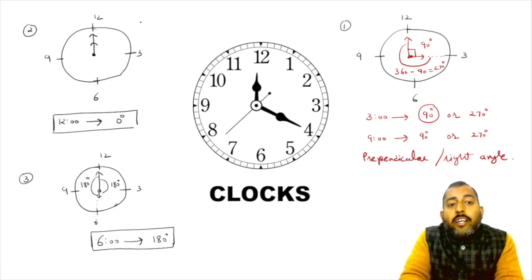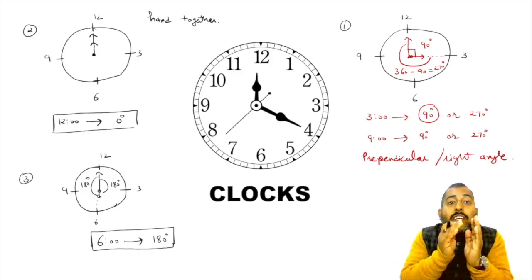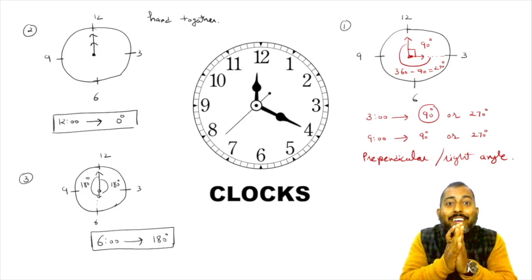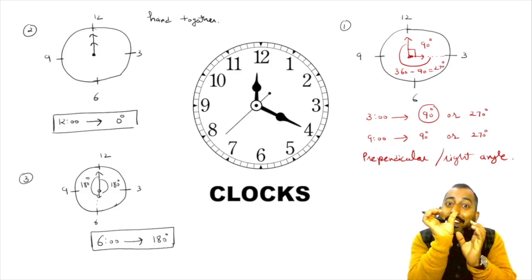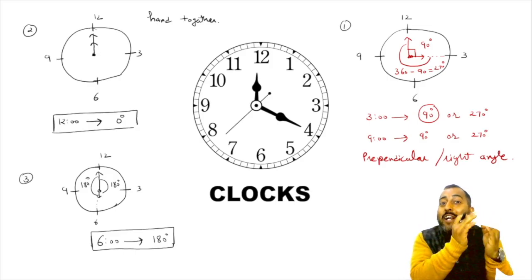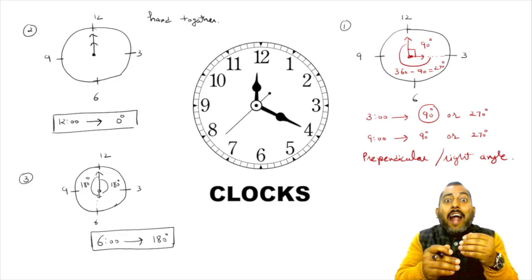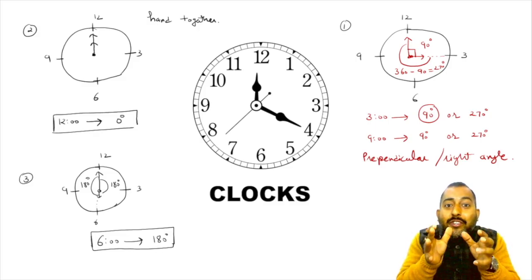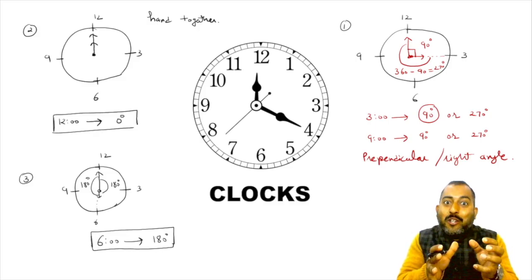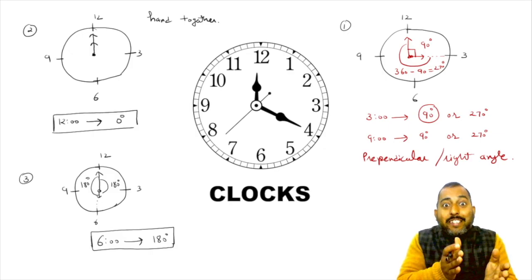Now, what about 0 degrees? At 0 degrees, you can say hands are together. We can say hands are overlapping. Keep this term in your mind as well. At 0 degrees, hands are coinciding. So there is coincidence between the hands at 0 degrees, which is at sharp 12.